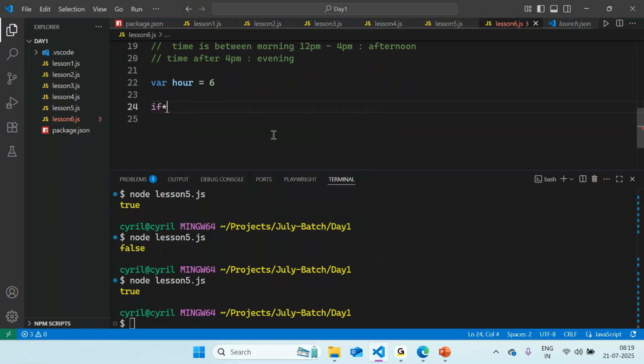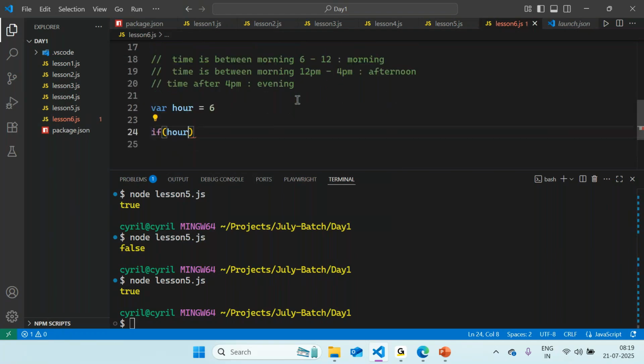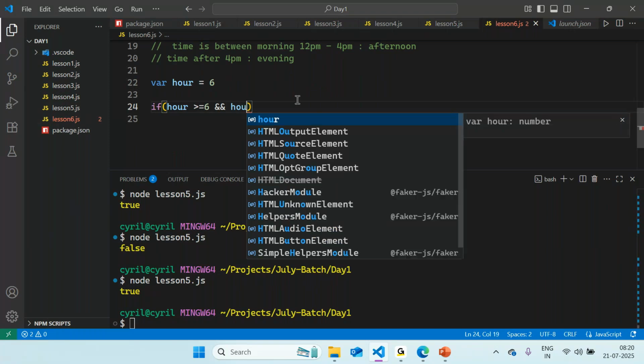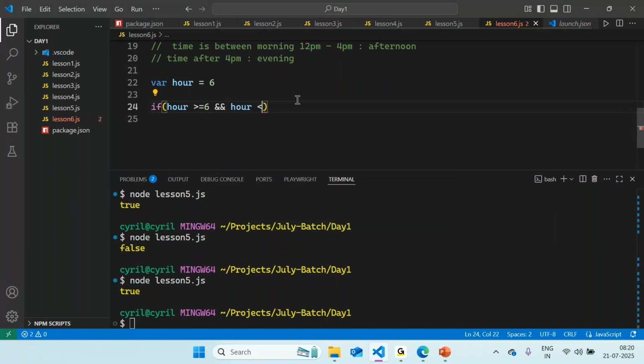And if I say if the hour, right, the hour should be between 6 to 12, right? So the hour is greater than or equals to 6, okay? And what can be the other statement? And if it is less than 12, right?